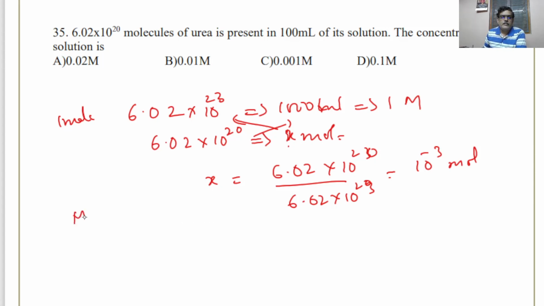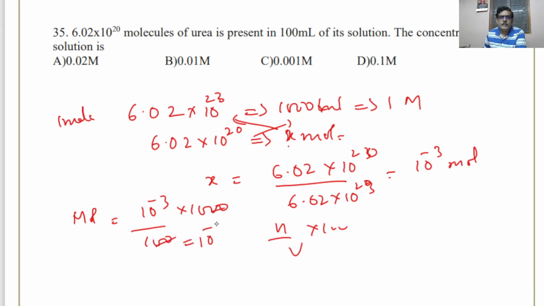Now apply the formula of molarity. 10^-3 divided by 100, that is N over V into 1000. So you have to apply the formula. Then wherever it gets cancelled, cancel it out. It is 10 to the power of minus 2 is the molarity. 10 to the power of minus 2 means 0.01 molar. See, this is the molarity of the solution.